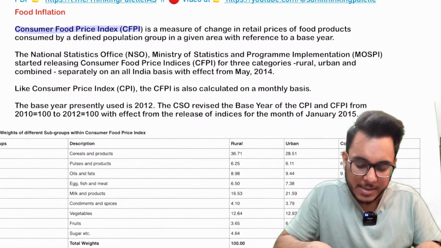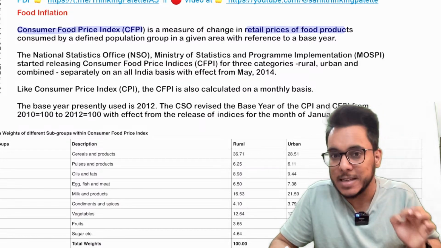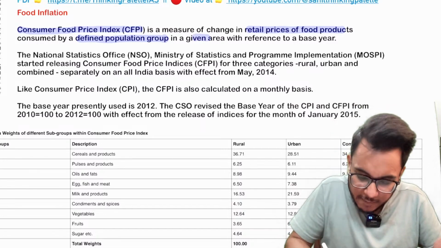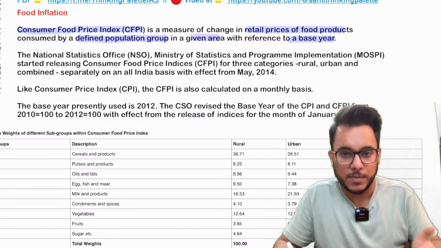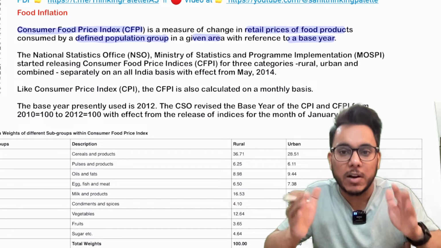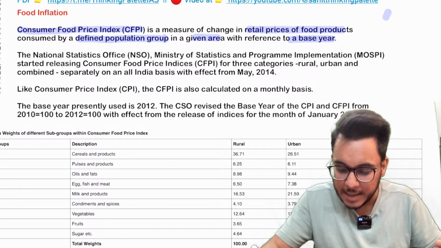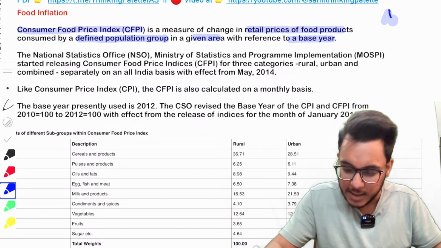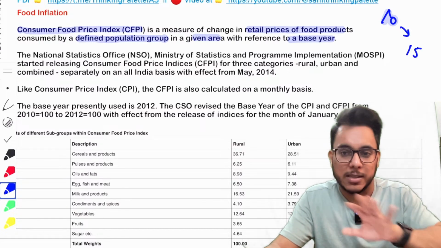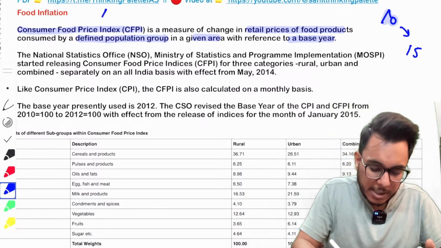So, the consumer food price index is a measure of change in the retail price of food products. Keep in mind, not the wholesale price, but the retail price of food products consumed by a defined population group in a given area with reference to a base year. Okay, so there will be a base year. Compared to the base year, what change has come into the retail prices of the food products? Suppose in the base year onion was 10 rupees per kg. Today onion is 15 rupees per kg. I am talking about, let's say, retail prices. Though these prices are not right, it is just for an idea. So this change is measured by the consumer food price index.